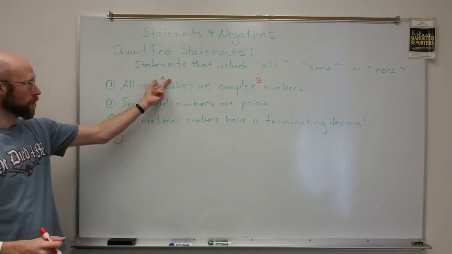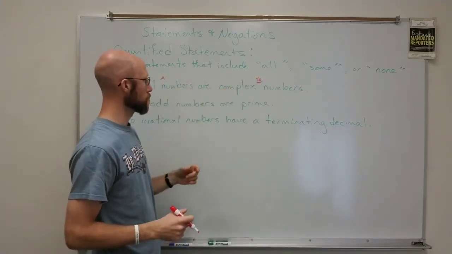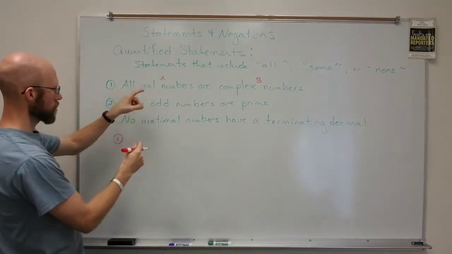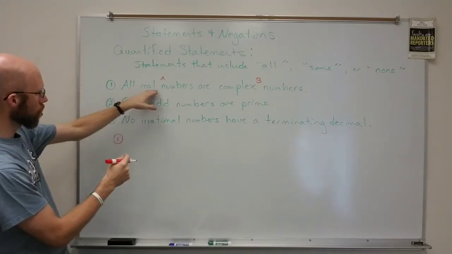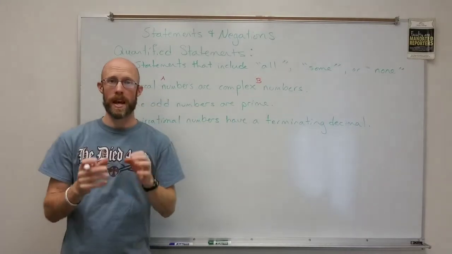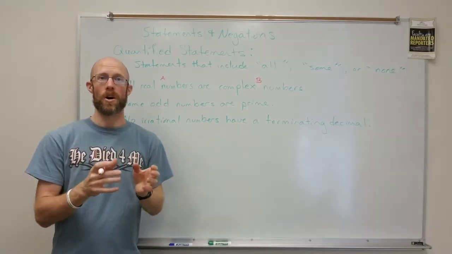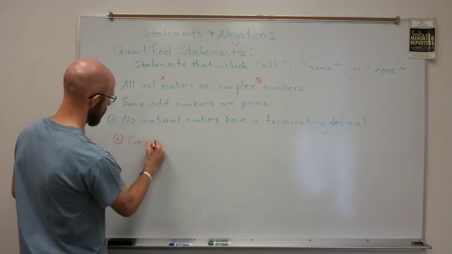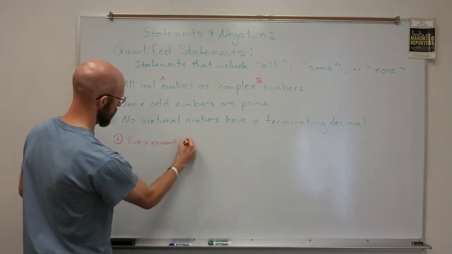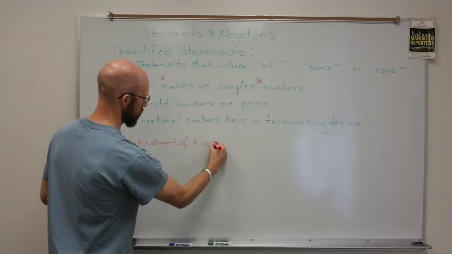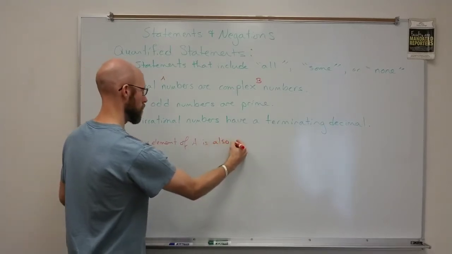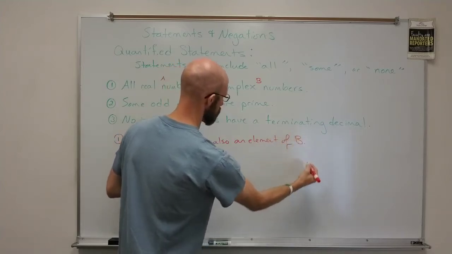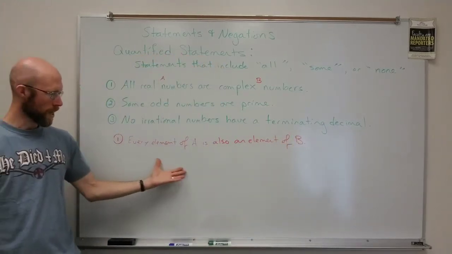All right, so in number one here, I want A and B to be two sets like in a Venn diagram, and it says all real numbers are complex numbers. That means every element of A is also an element of B. All right, well, what does that look like?